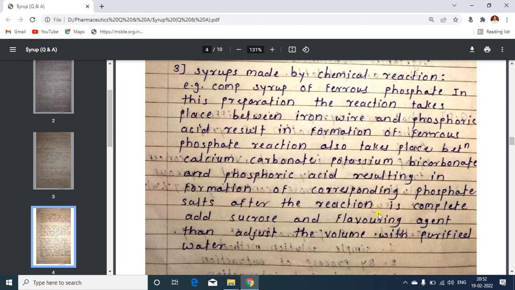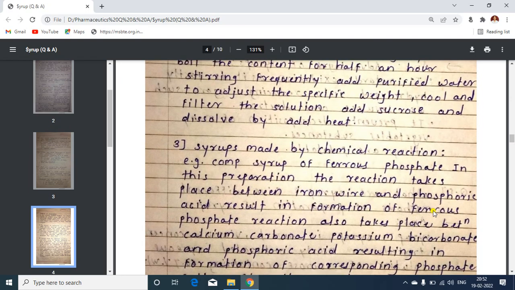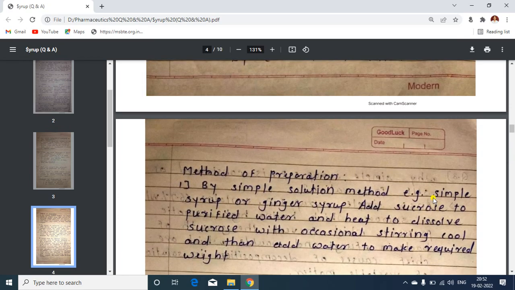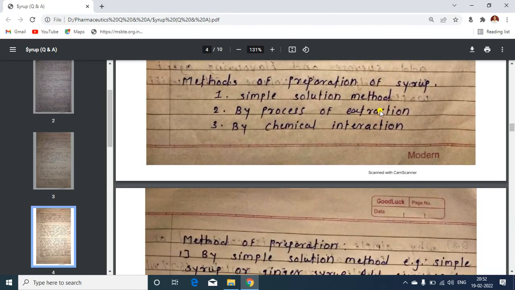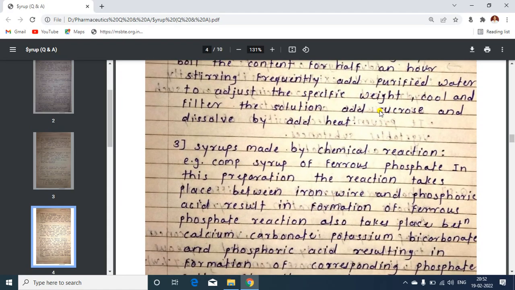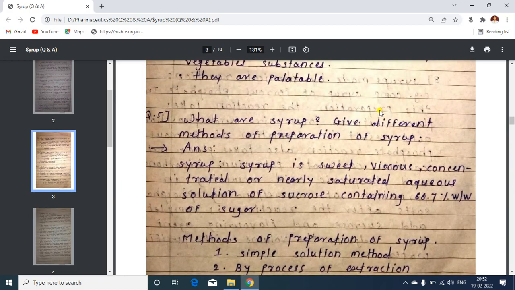After the reaction is complete, add sucrose and flavoring agent and adjust the volume with purified water. So these are the three simple methods for the preparation of syrup. This was question number 5.